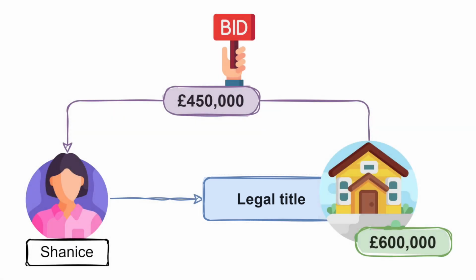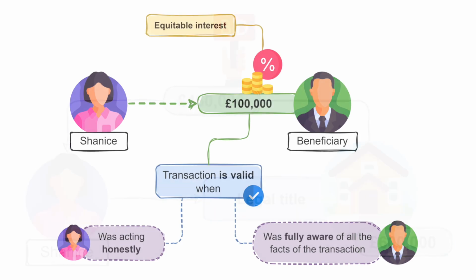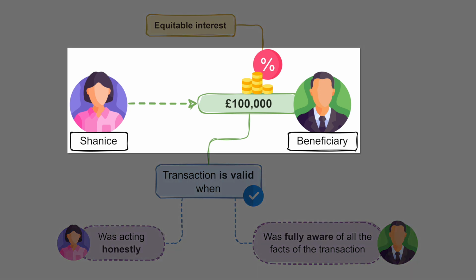Now here she has fallen foul of the self-dealing rule, and the beneficiary is entitled to insist that the transaction be set aside. The trust would return the money she spent, and the house would be conveyed back into the joint names of herself and the other trustees. In another example, Shanice wished to purchase the equitable interest held by the beneficiary in a set of company shares that are valued at $100,000.